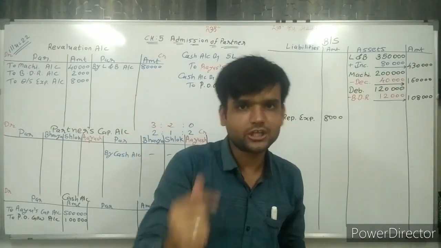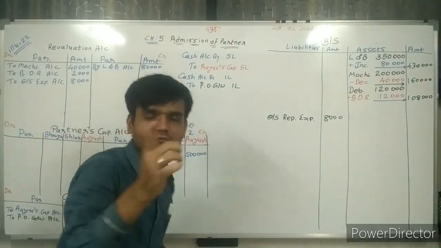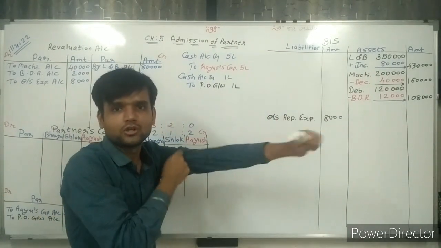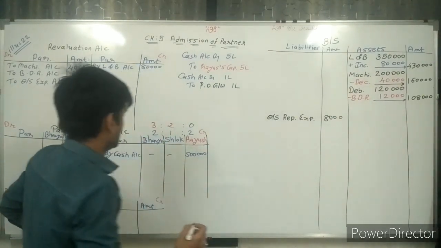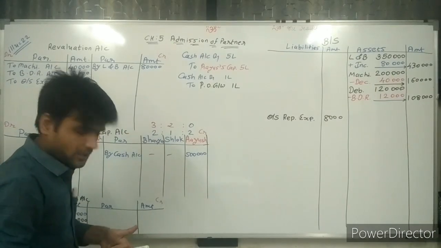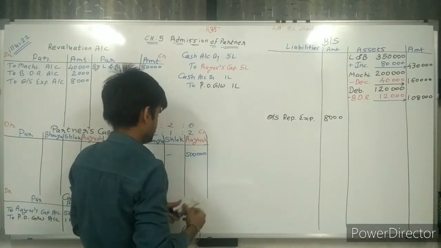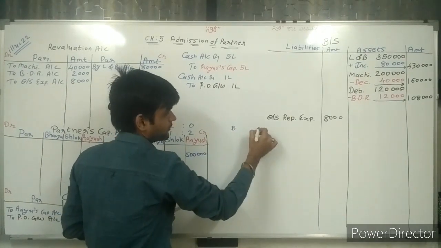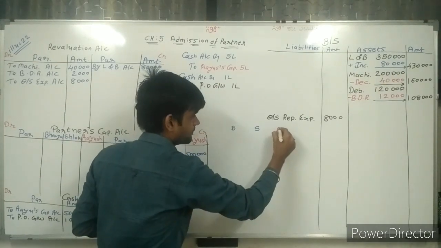So going ahead, here I am utilizing it for finding the sacrifice ratio. Chapter number 4, repeating again. First of all, as per Kamal sir's manner, write down the names Bhavya, Shlok, and Ayush.